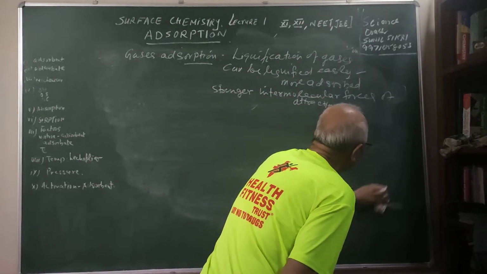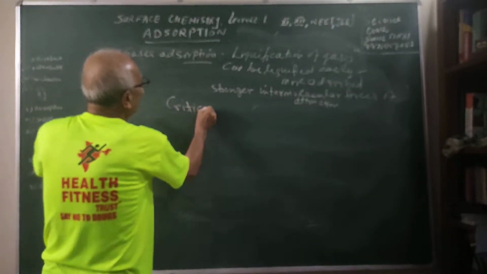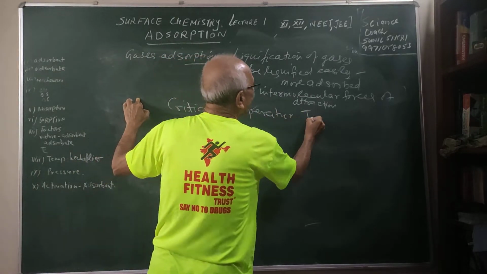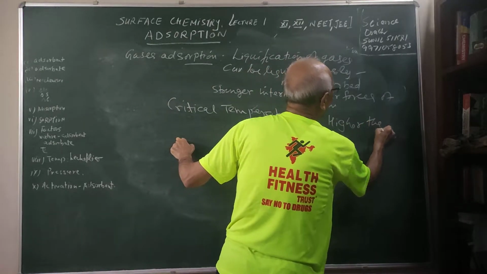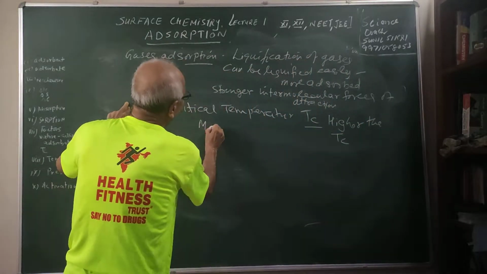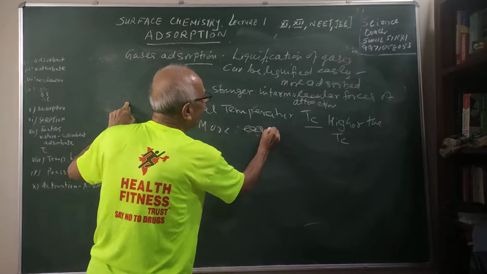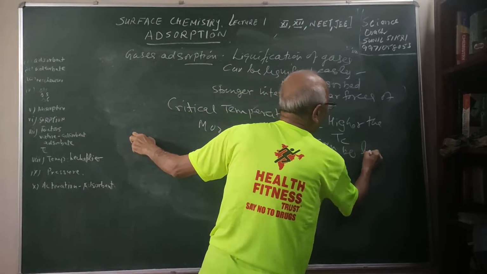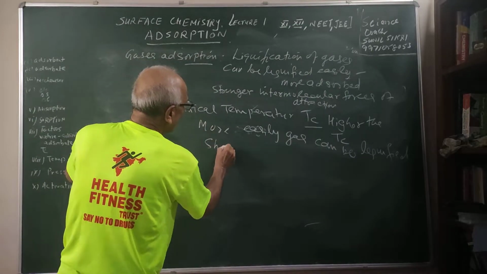As you know, students, I am talking of the critical temperature, which we call Tc. The higher the critical temperature, the more easily the gas can be liquefied, and therefore it will show more adsorption.